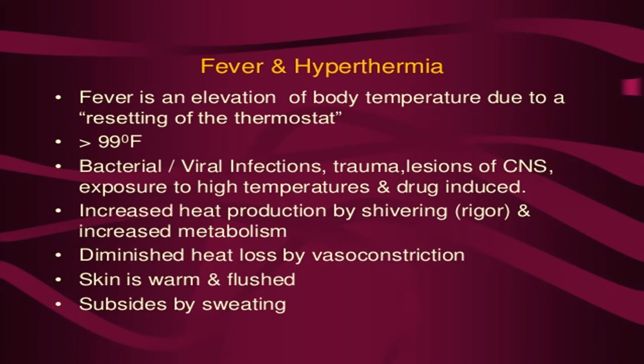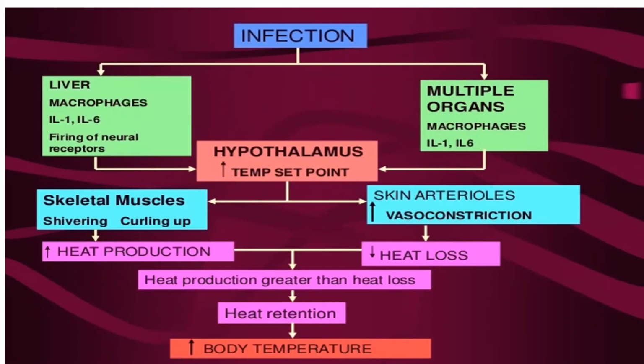Increased heat production by shivering and increased metabolism. Diminished heat loss by vasoconstriction. Skin is warm and flushed. This occurs during infection of one organ, liver, and also multiple organs.